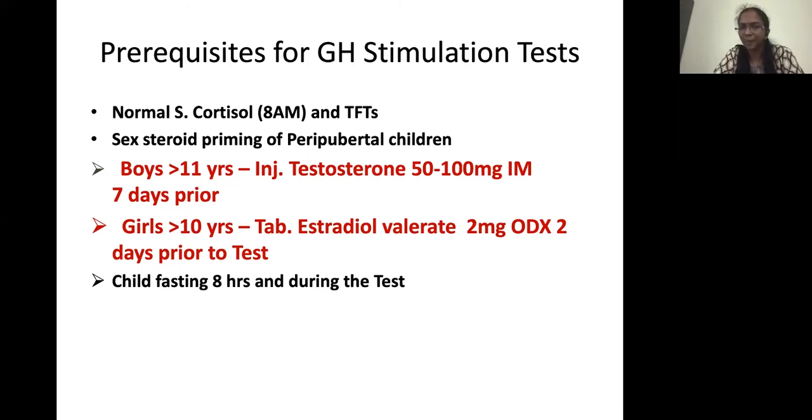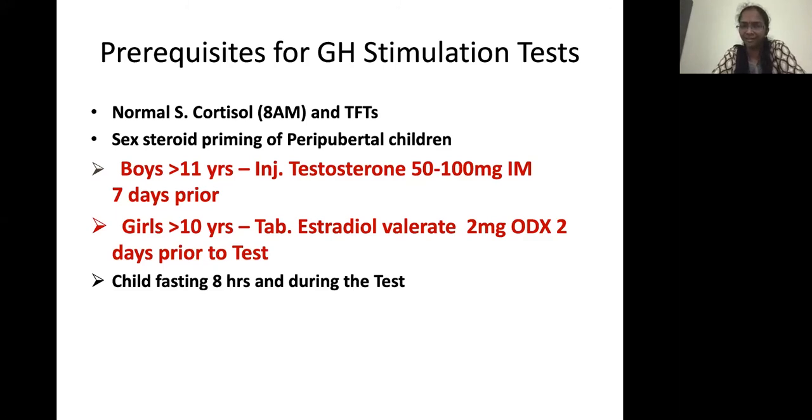So who needs priming? Boys more than 11 years and girls more than 10 years, like peripubertal children, should have priming. Although this is controversial nowadays, and there are a lot of controversies about sex steroid priming, I think the general consensus is that we should go ahead with it.